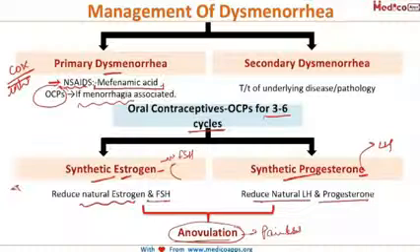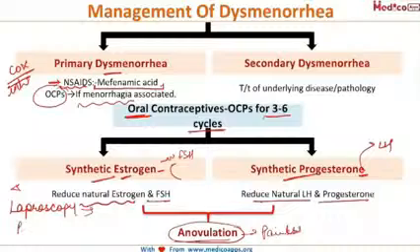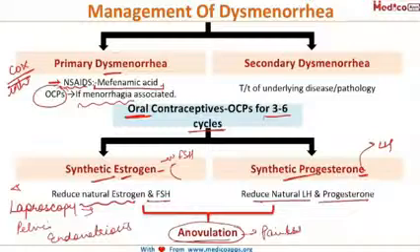But one very important thing is that even in cases of primary dysmenorrhea, if the patient is not relieved even after giving OCPs, then the next choice is laparoscopy. You need to go for laparoscopy to rule out pelvic pathologies. A very important pelvic pathology that you should keep in mind is endometriosis. So if the primary dysmenorrhea is not relieved on giving OCPs, then you should go for laparoscopy to make a proper diagnosis. Now coming to secondary dysmenorrhea, since it is because of some underlying pathology, you need to treat that underlying disease.